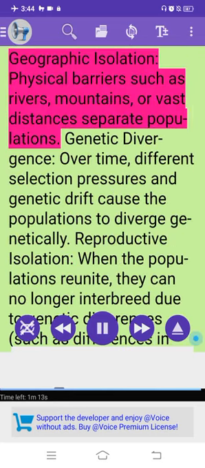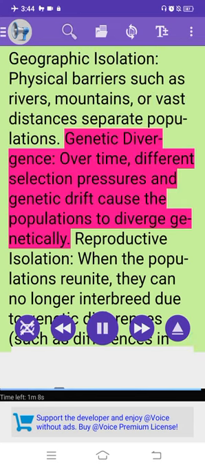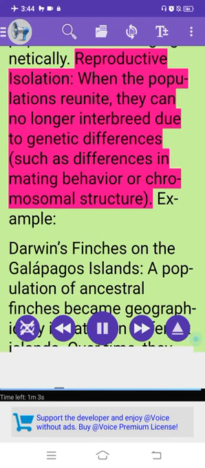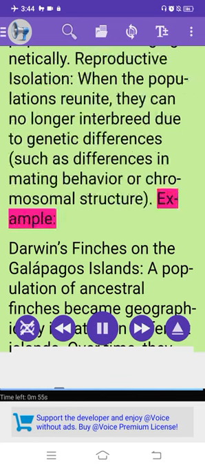Mechanisms involved. Geographic isolation: physical barriers such as rivers, mountains, or vast distances separate populations. Genetic divergence: over time, different selection pressures and genetic drift cause the populations to diverge genetically. Reproductive isolation: when the populations reunite, they can no longer interbreed due to genetic differences such as differences in mating behavior or chromosomal structure.